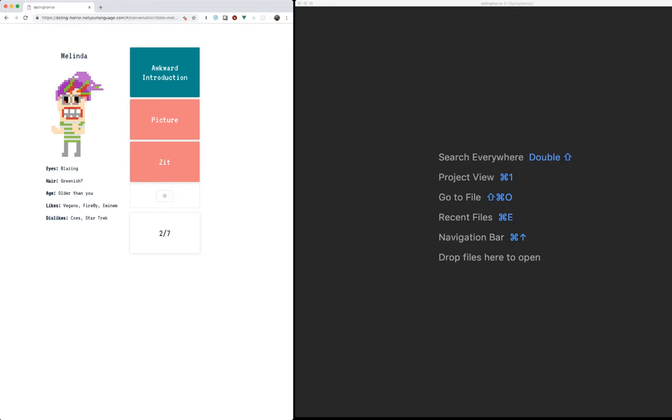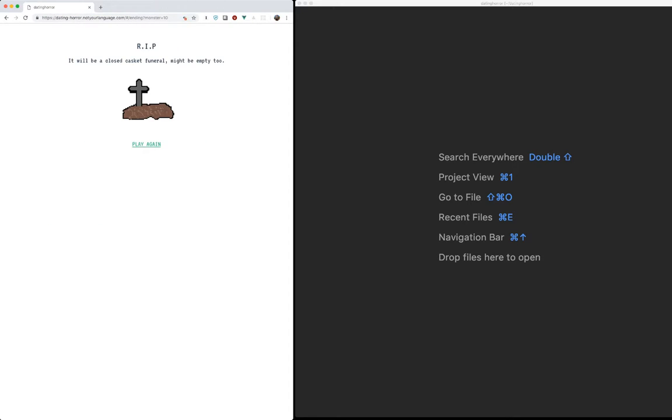Towards the end of the game, and we can actually skip forward to the end, and I'll show you why that's possible in just a little bit. But we're going to go ahead and skip to the end of the game, in which, depending on how well you did on that date, you get a few different endings. Some of them are happier than others. You know, you got their phone number, or I want to do a -10 here.